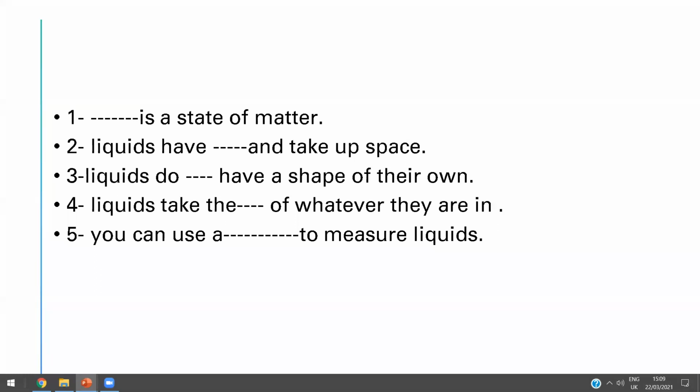Sorry, Abdurrahman Eid. Yes, teacher. Okay, Abdurrahman Eid, what can you use to measure liquids? How can you measure the liquids? By a balance or by a measuring cup?